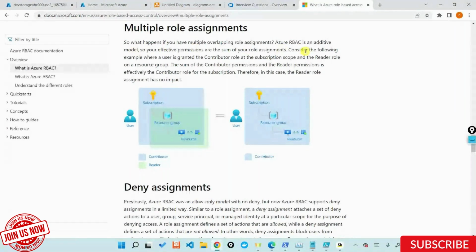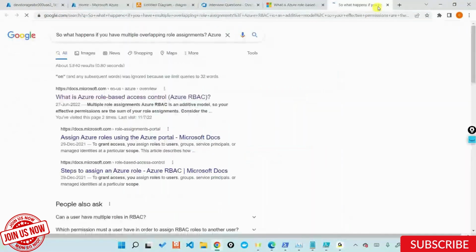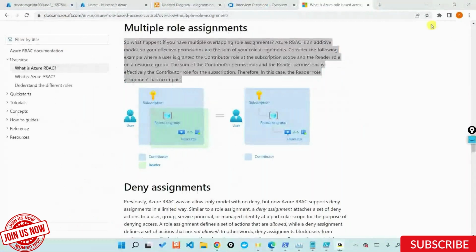So if you're a contributor plus a reader, what Azure does is that it adds contributor and the reader and tells you, okay, fine, you are a contributor on a particular resource out there. So this is the note that I want you all to read. Very, very favorite asked interview question out there. I'll give this link to you all directly to that particular note.